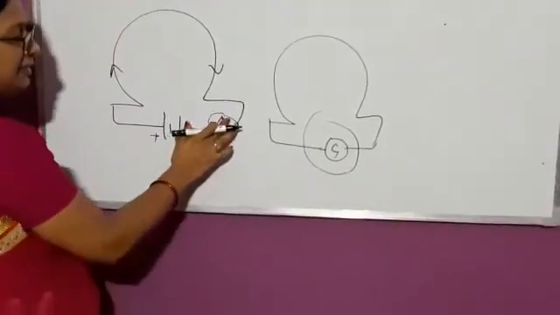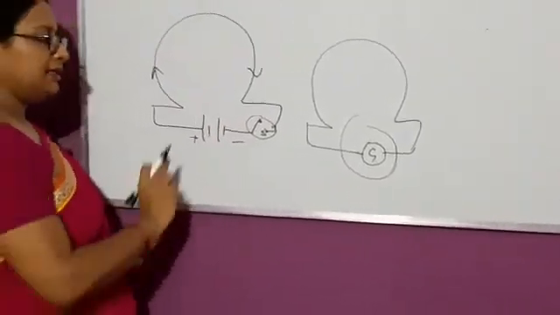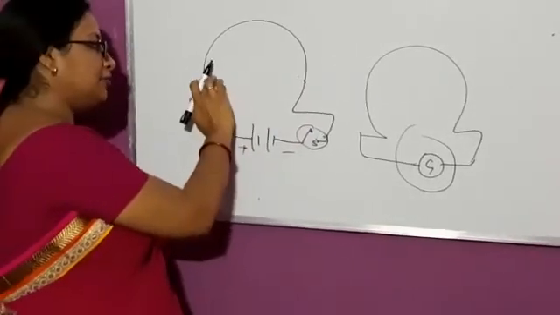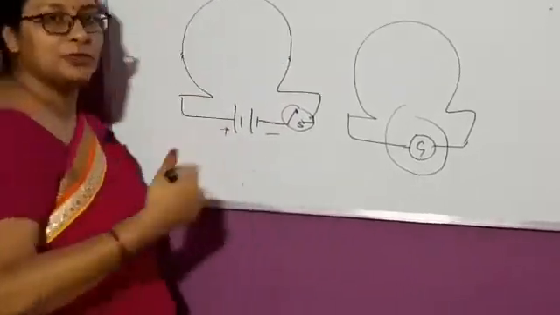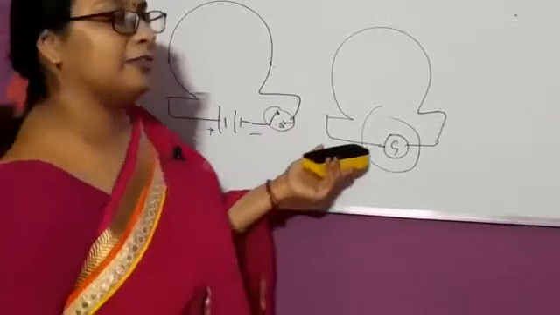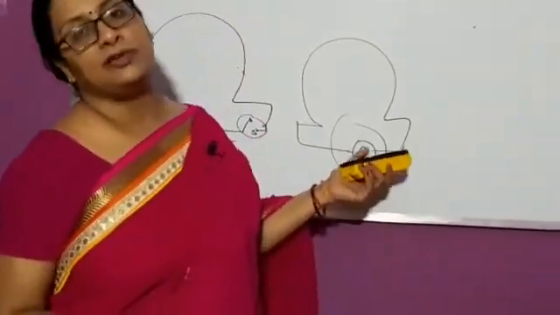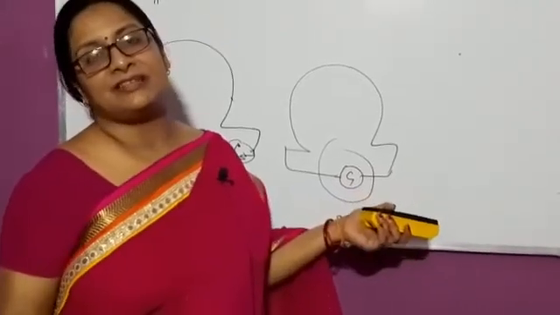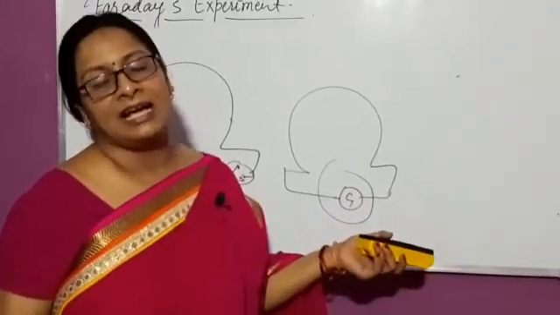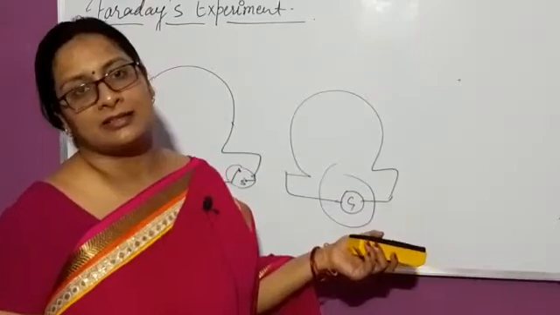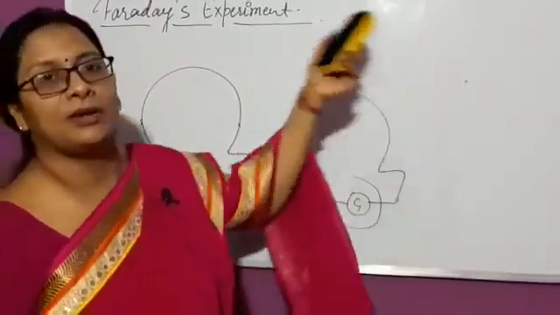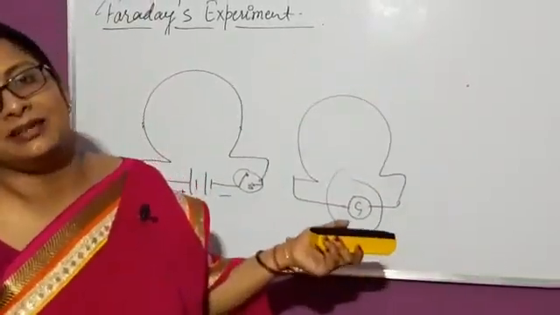Again, when we open the circuit, the value of current falls from maximum value to 0, and again the galvanometer shows momentary deflection. So in this case also, we change the value of flux and induce current. So this is all about electromagnetic induction and Faraday's experiment.